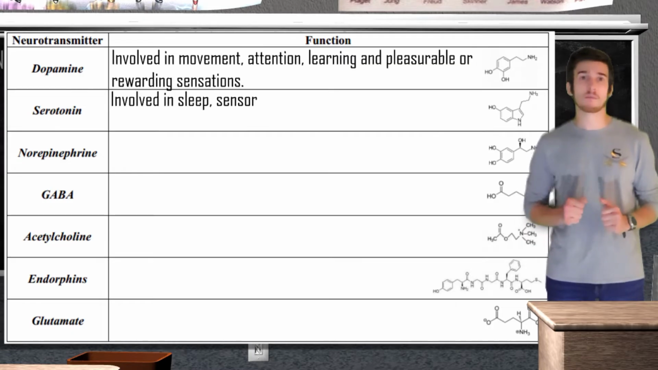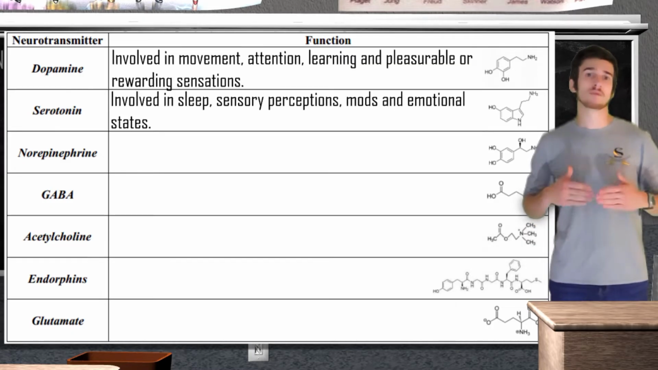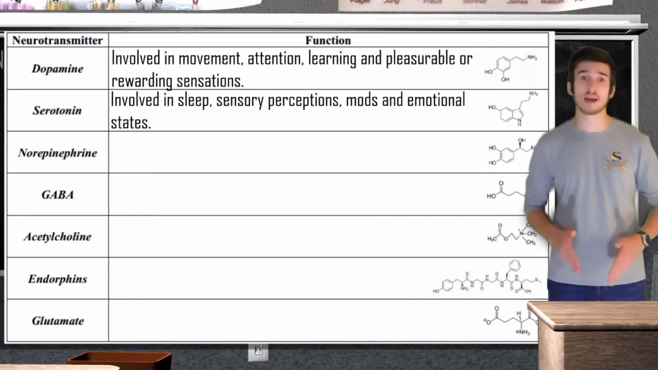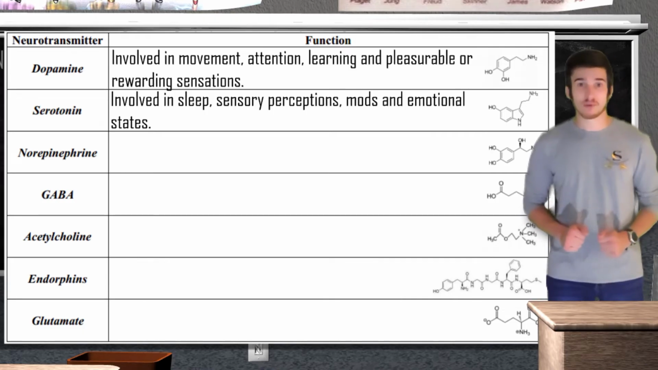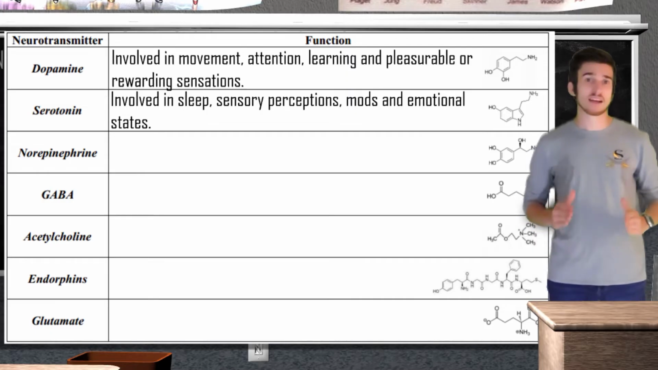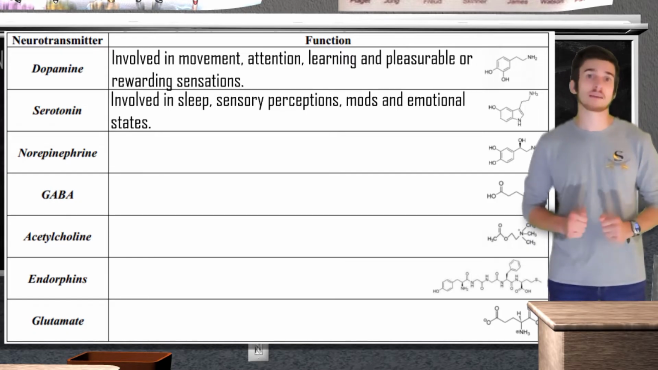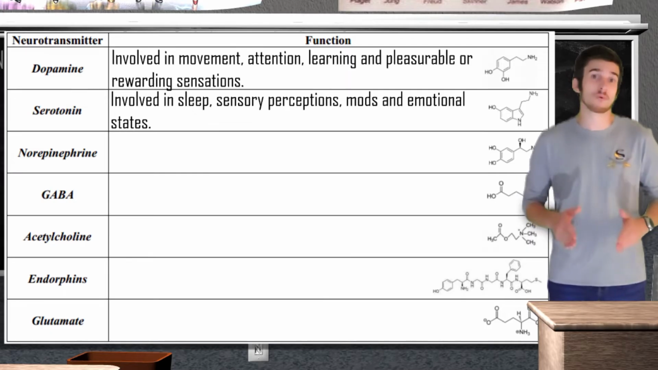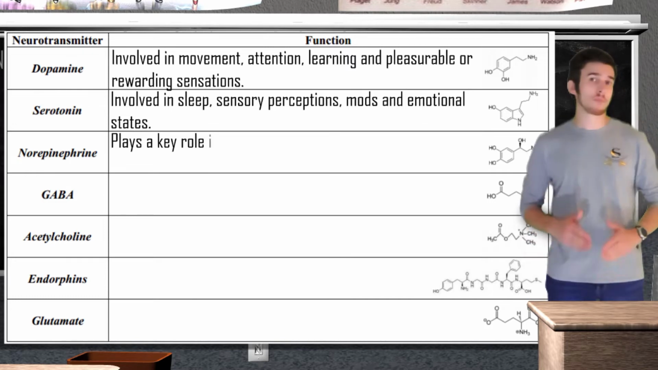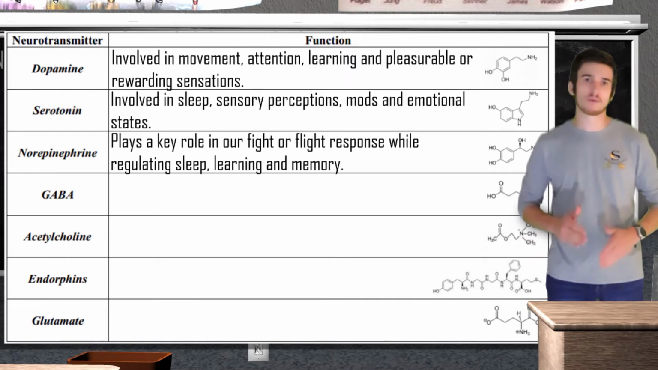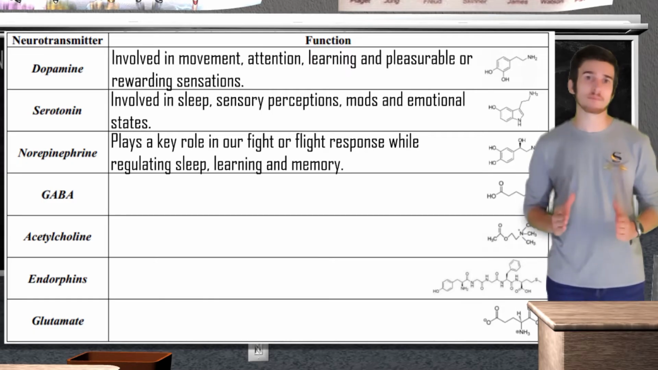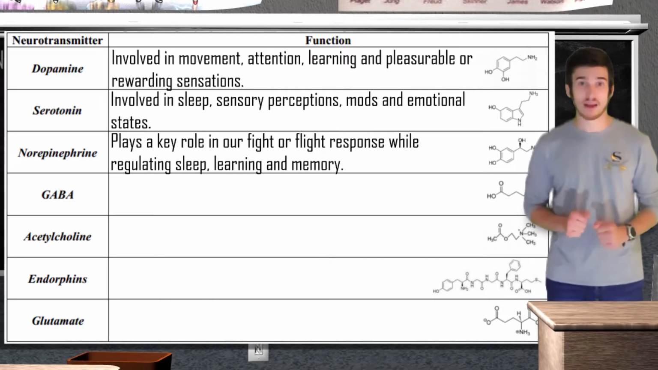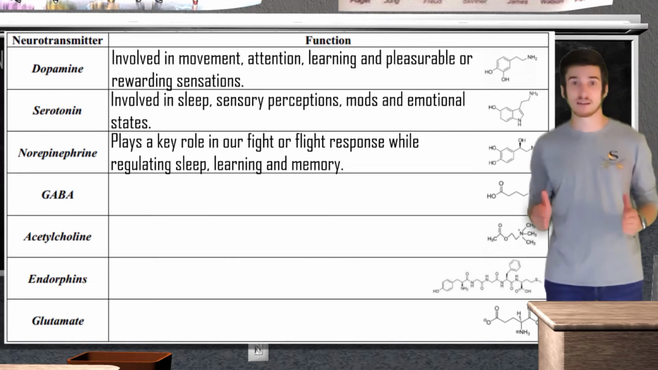Serotonin receptors are found in multiple areas of the brain. Serotonin is involved in sleep, sensory perception, moods, and your emotional state. A lack of serotonin in the brain can be linked to depression. SSRIs, or selective serotonin reuptake inhibitors, are a common form of prescribed antidepressants. These drugs block the reuptake of serotonin neurotransmitters, leaving them to flood your synaptic gap in order to combat the symptoms of depression. Norepinephrine is going to play a key role in our fight or flight response while regulating sleep, memory, and learning. An excess of norepinephrine can be associated with anxiety.